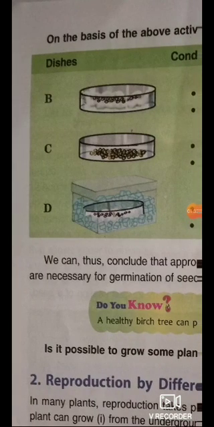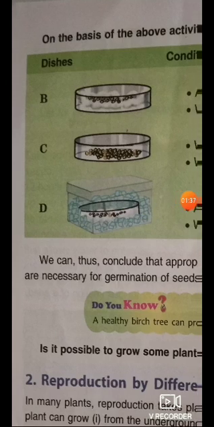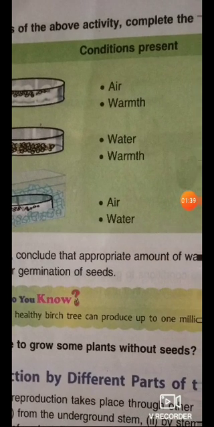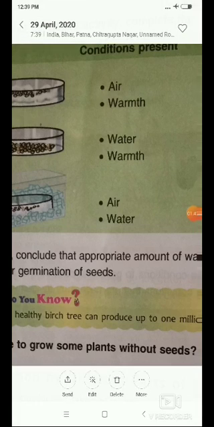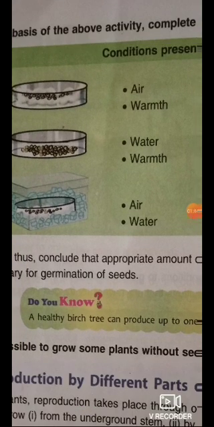See, three dishes are there, A, B, C. Different conditions are there in the dishes. In dish A, air and warmth are there, in dish B, water and warmth are there, and in dish C, air and water are there.